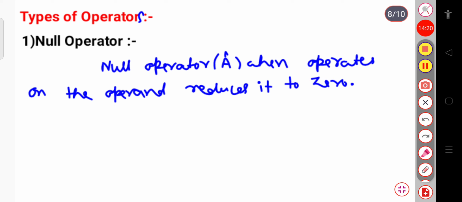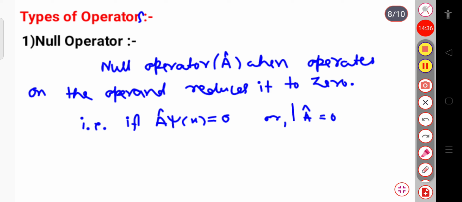That is, if any operator A cap, the null operator, operates on the function suppose psi of x, then that will go to 0, or we can say A cap is equal to 0, because the wave function cannot be 0. So here this operator is 0, or this is just 0 cap, sometimes written as 0 cap. That is called the null operator.